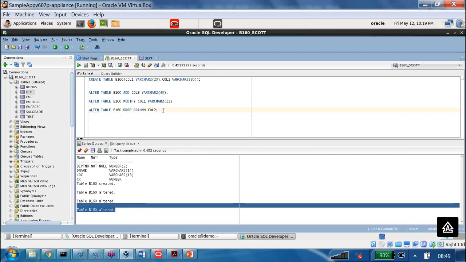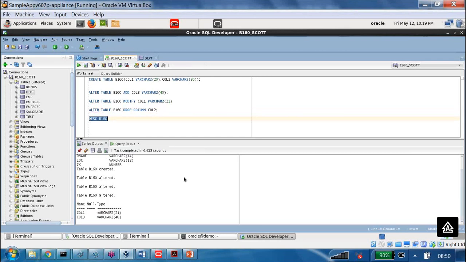If you go and try describe the table called B160 and execute it, we are able to see what columns are available. Column 1 with the size of what? 21. Column 3 with the size of what? 40.